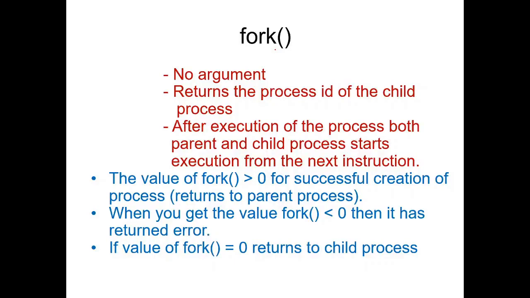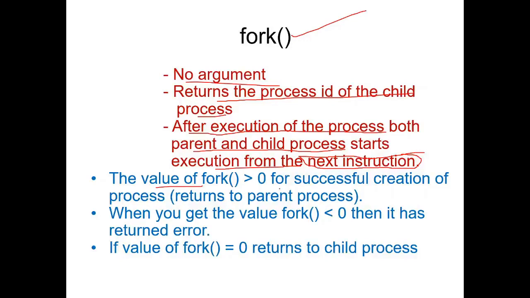create the new process. Fork has the following features: fork has no argument. So you can see there is no argument for the fork system call, and it returns the process ID of the child process. After execution of the process, both parent and child process start execution from the next instruction. So whenever the parent process and child process are created, both start executing concurrently, immediately, from the next instruction.